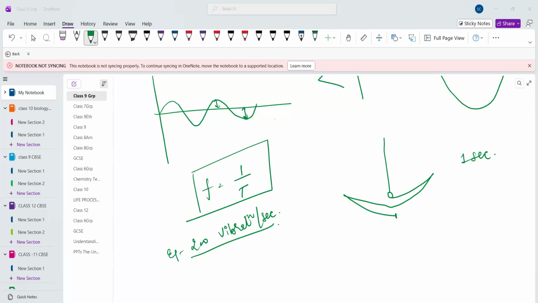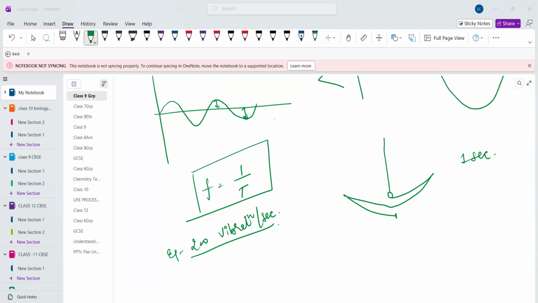Unit of frequency is hertz. Could you tell me what is the range of sound which is audible to human beings? 20 hertz to 20,000 hertz. That is the normal audible range for human beings. Below 20 hertz is called infrasonic sound, and above 20,000 hertz is called ultrasonic sound.